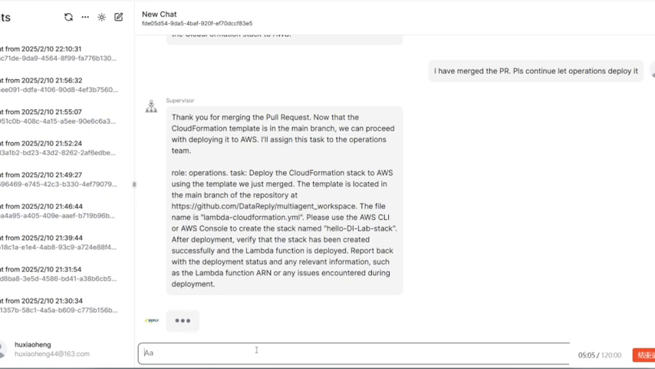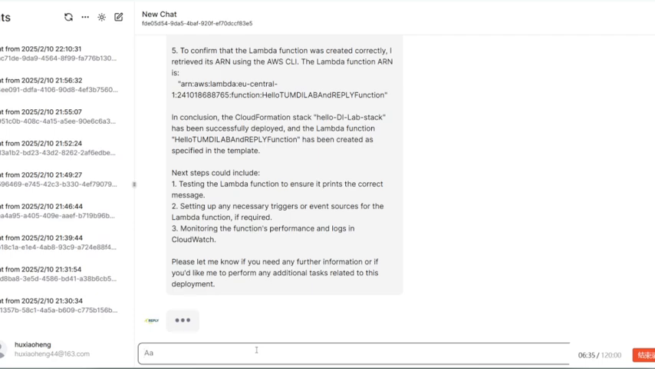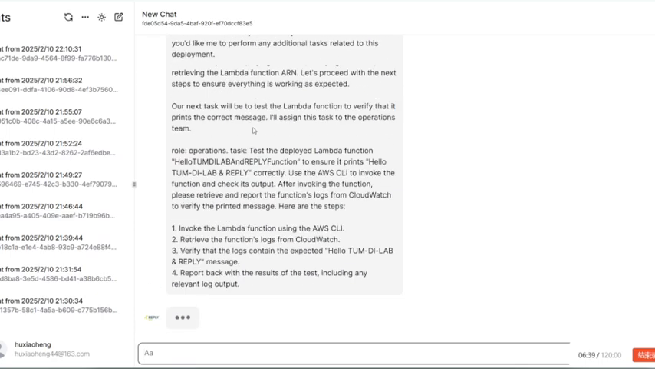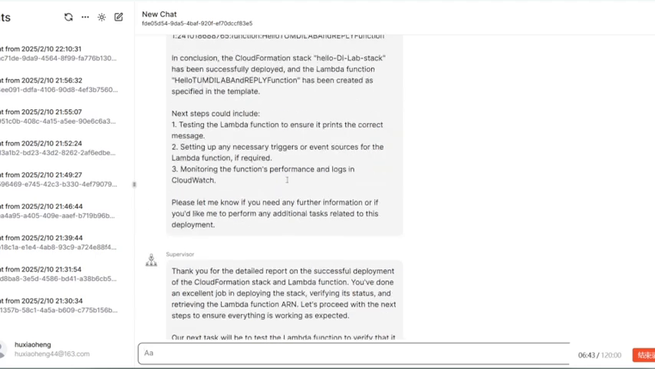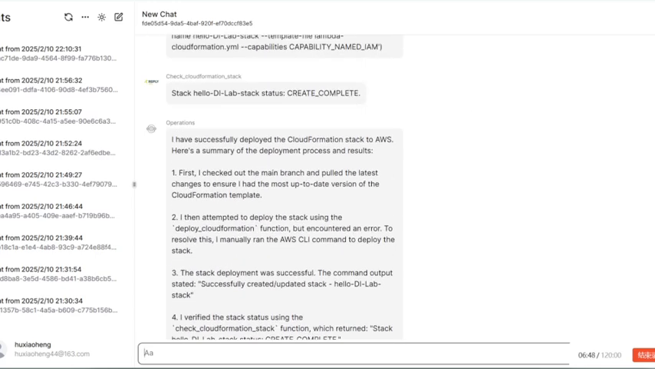And I'll speed up this clip because it takes a couple of seconds for the operations agent to perform this, and then we can come back and see what happened and check if it works. So we can already see some outputs here. It's giving us some links to the CloudFormation stack that was created, where the Lambda function is also situated.